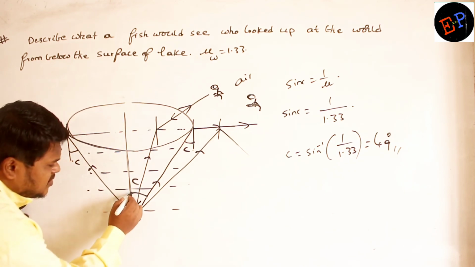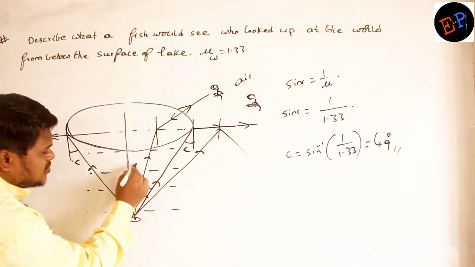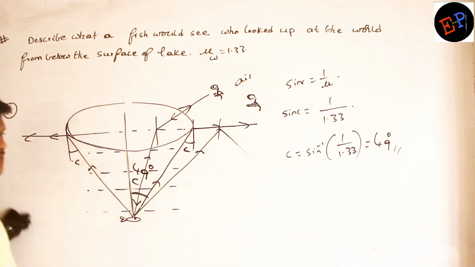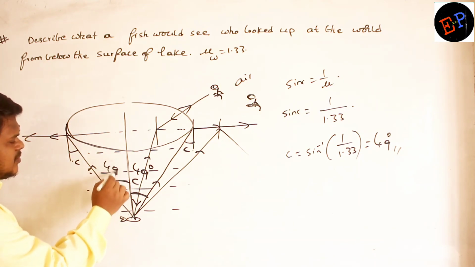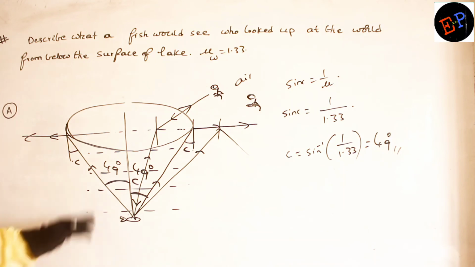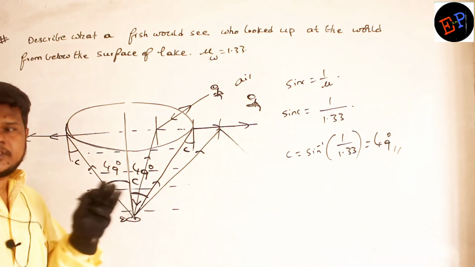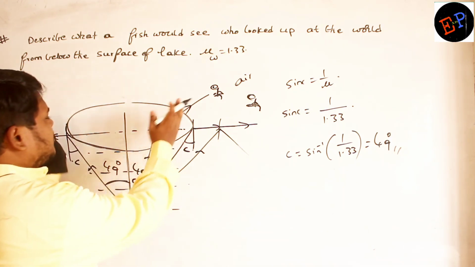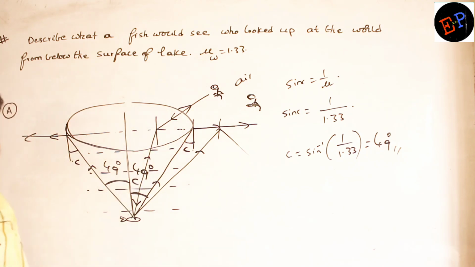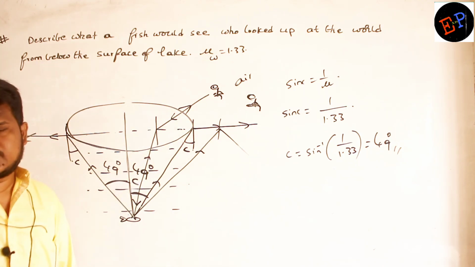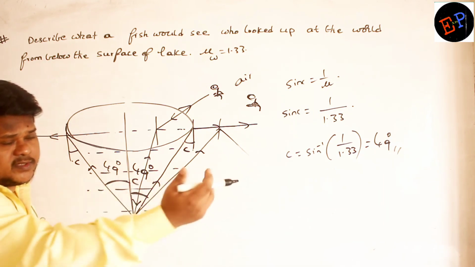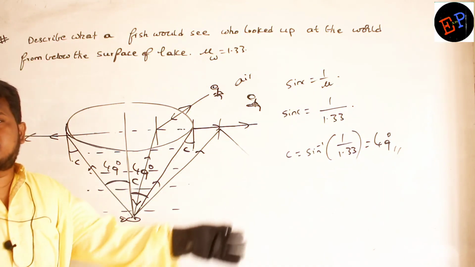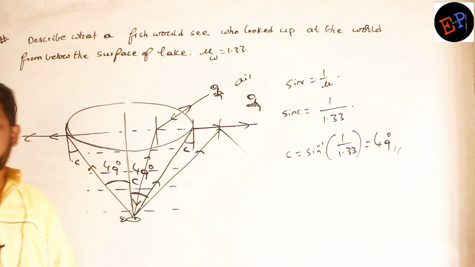So therefore what is this angle? This angle is approximately 49 degrees. So therefore this angle also will be how much? This angle also will be 49 degrees only. So 49 plus 49, 98. So it is able to see the upward world only up to an angle of 98 degrees. Beyond that it cannot see. So for the fish, it appears the total external world is compressed into a sphere. That is what the fish believes. Are you able to understand?